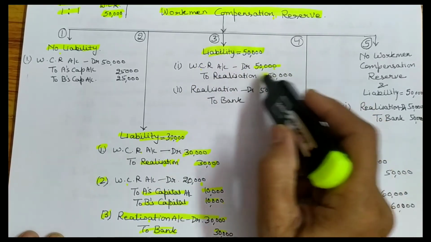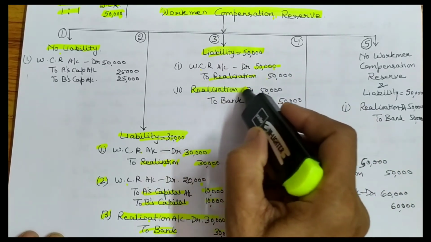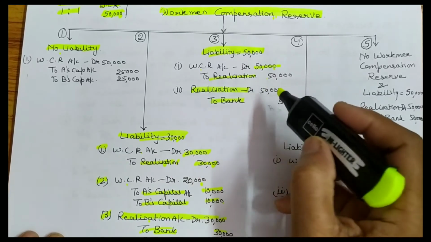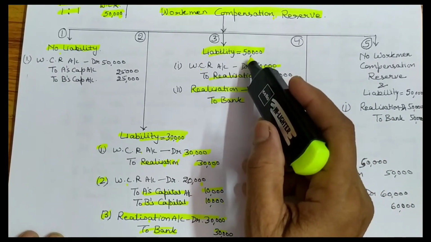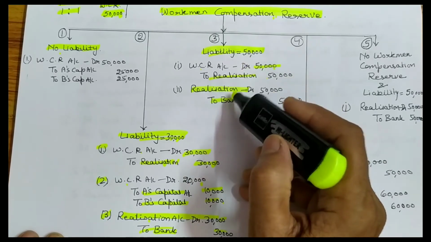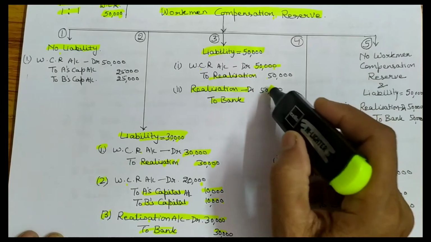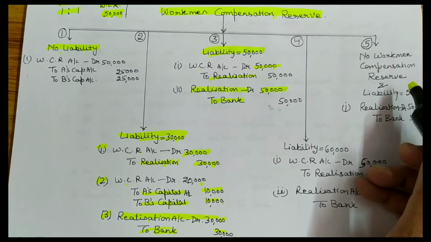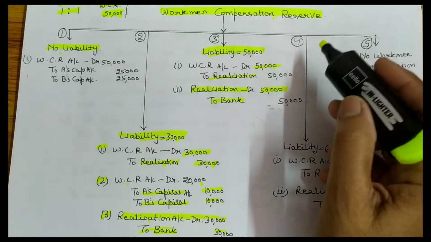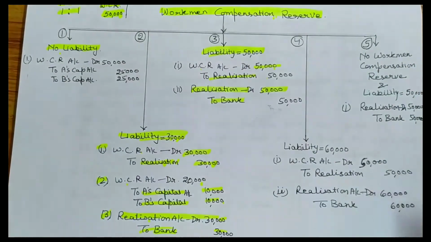Okay. And then realization account debited to bank. तो then you have to make payment against this liability, because every liability ka you have to make payment if nothing is given. Okay, 50,000.